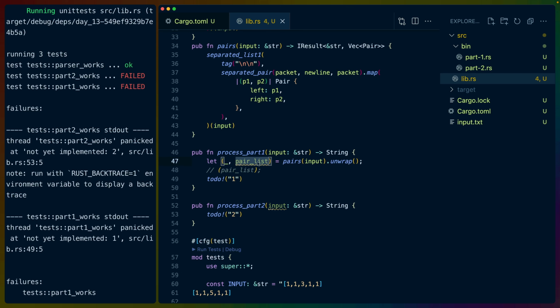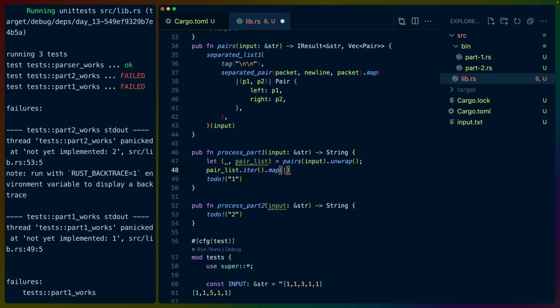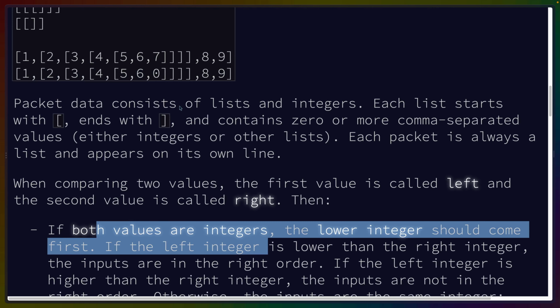So we've got our pair list here, and it's going to be pairlist.iter.map for sure, because we just need to do the same operation to all of them. So we can just destructure the pair here. We've got the left and the right pair. If we aren't going to worry about the logic yet, I just want to know, once we apply the operation, which one wins. So packet data consists of lists and integers.